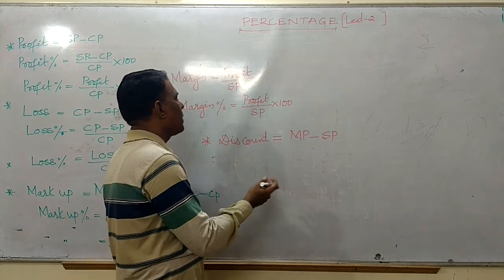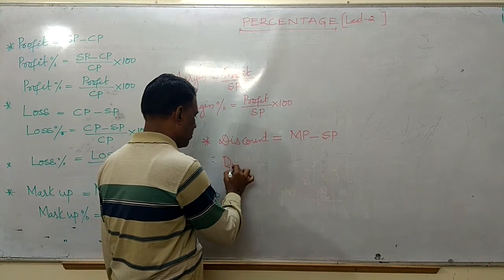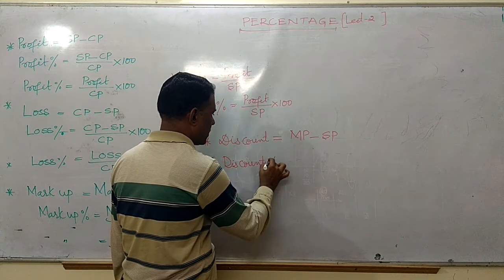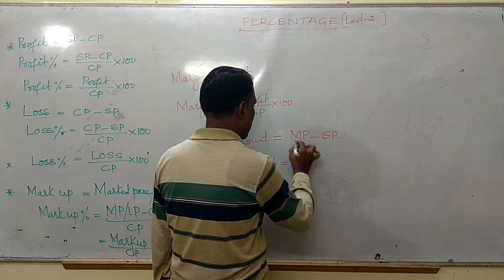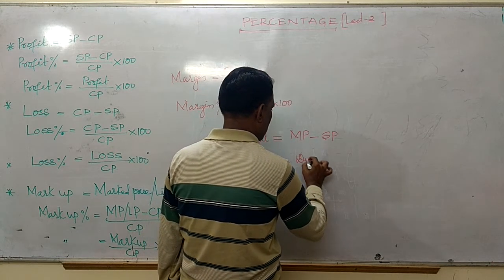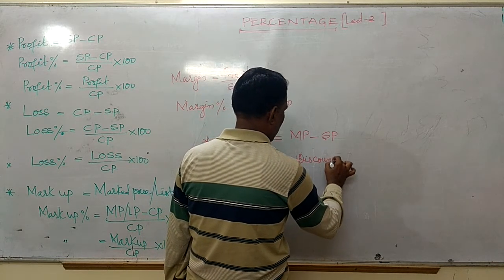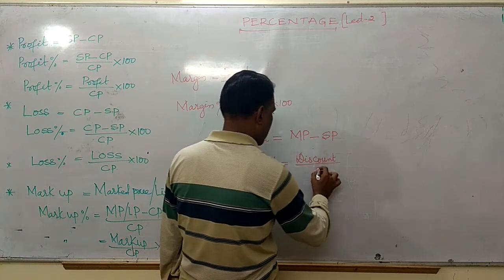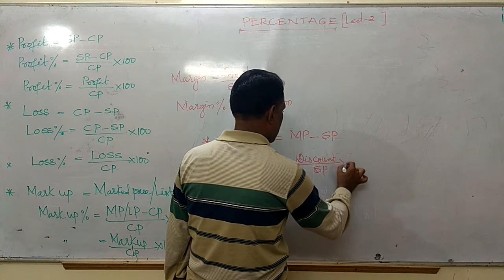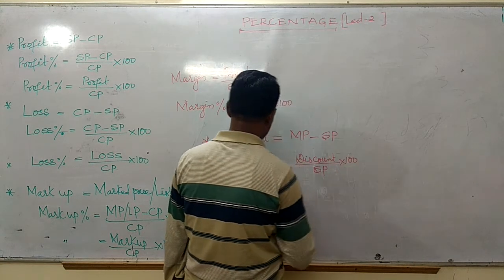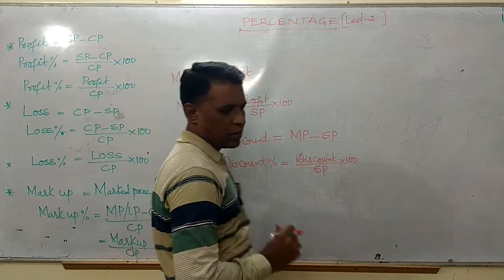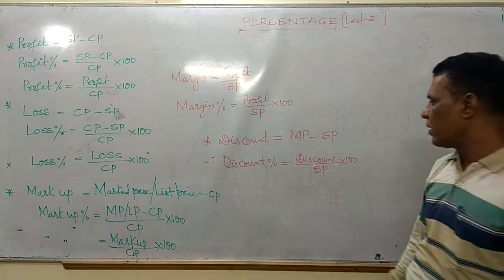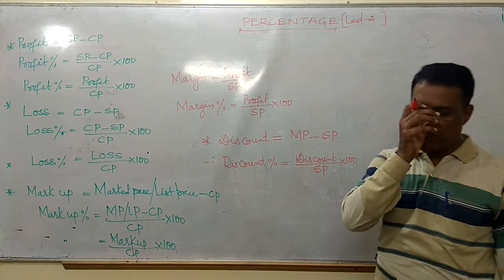Now discount percentage means discount divided by marked price into 100. This is nothing but the discount percentage, friends.